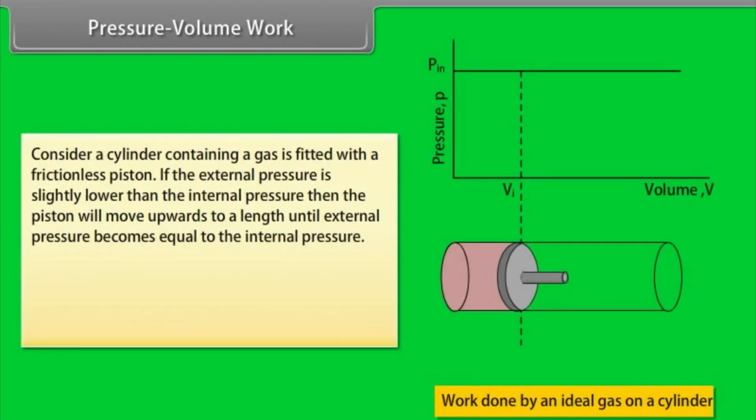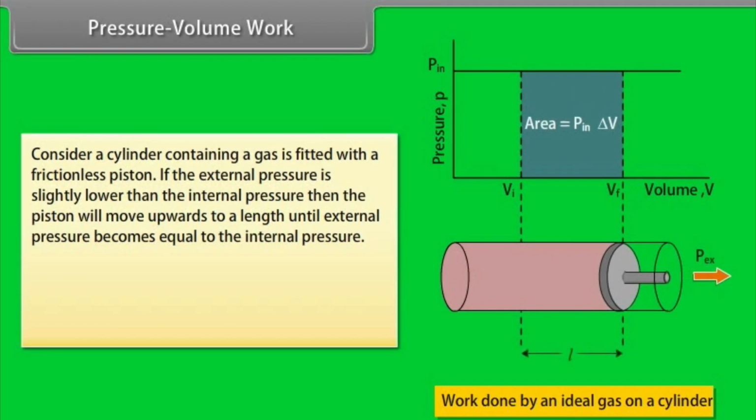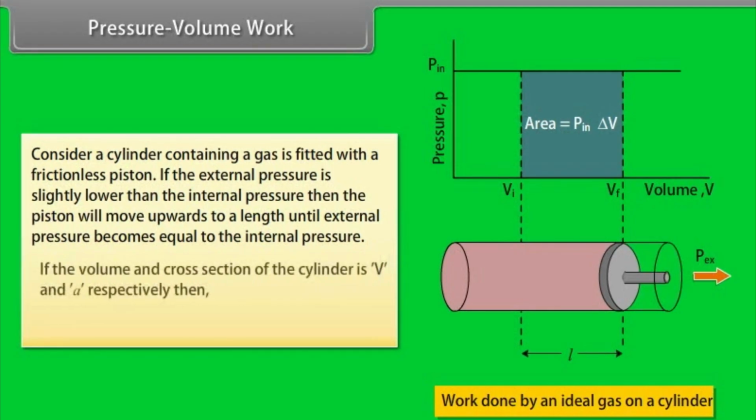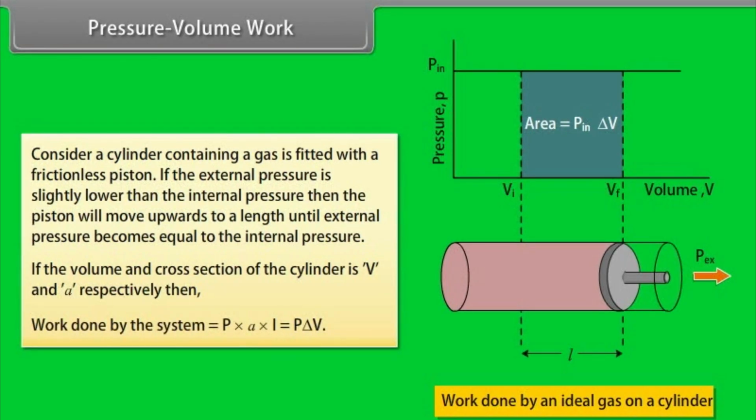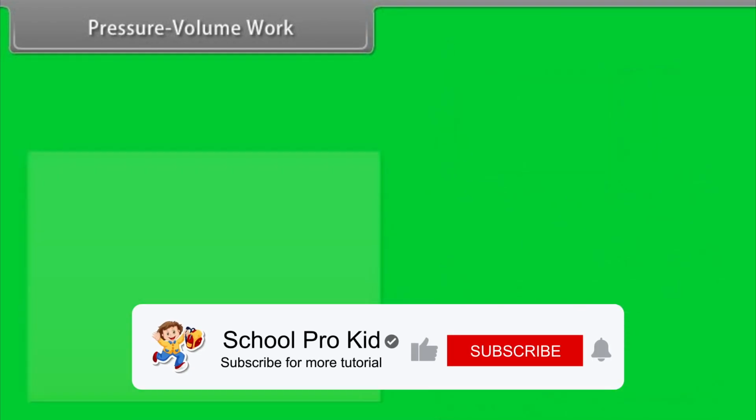Pressure volume work. Consider a cylinder containing a gas fitted with a frictionless piston. If the external pressure is slightly lower than the internal pressure, then the piston will move upwards through a length L until external pressure becomes equal to the internal pressure. If the volume and cross-section of the cylinder are V and A respectively, then the work done by the system is equal to P into A into L, which is equal to P into delta V.